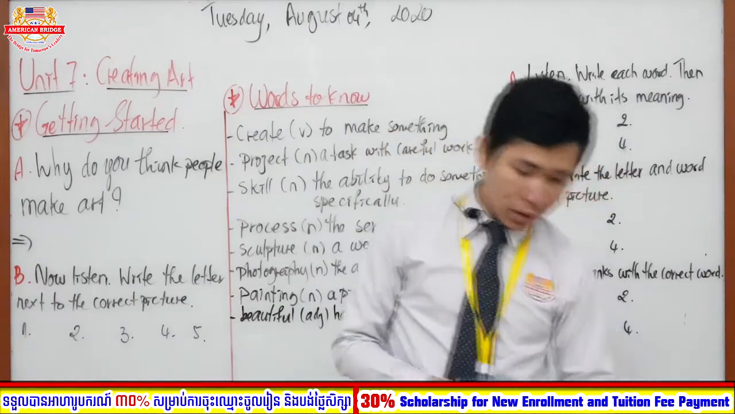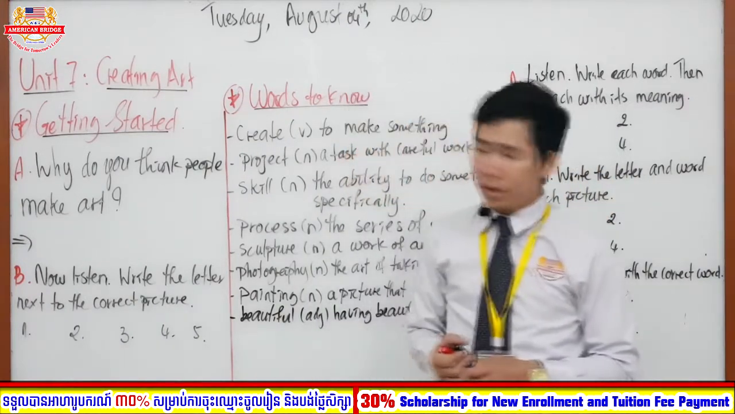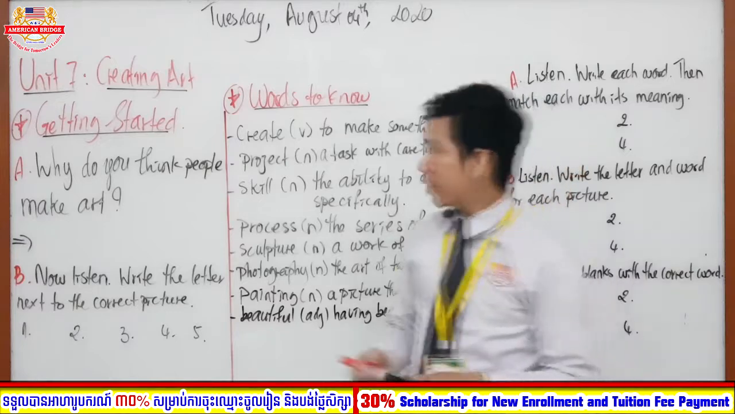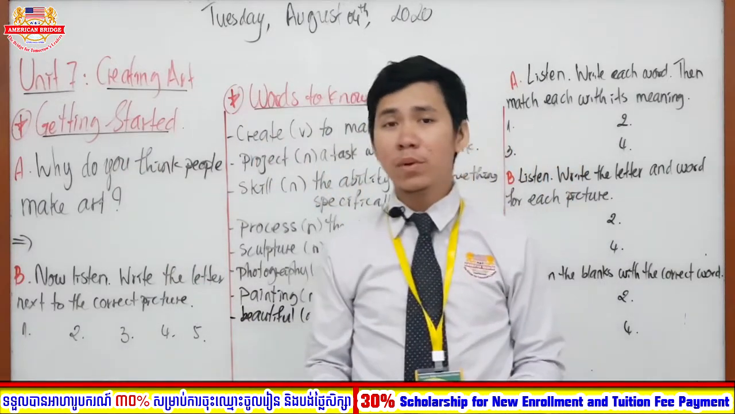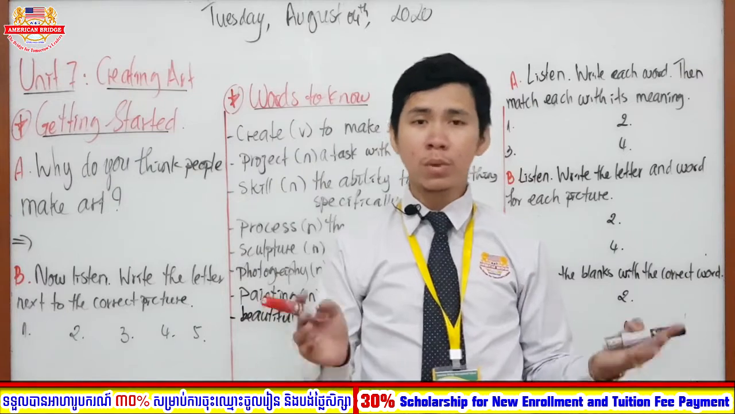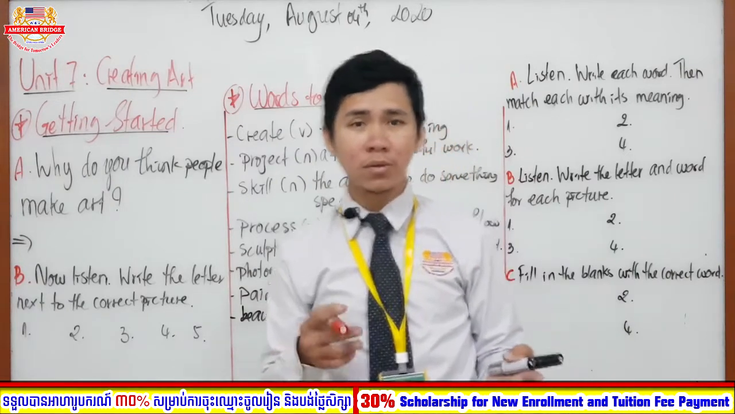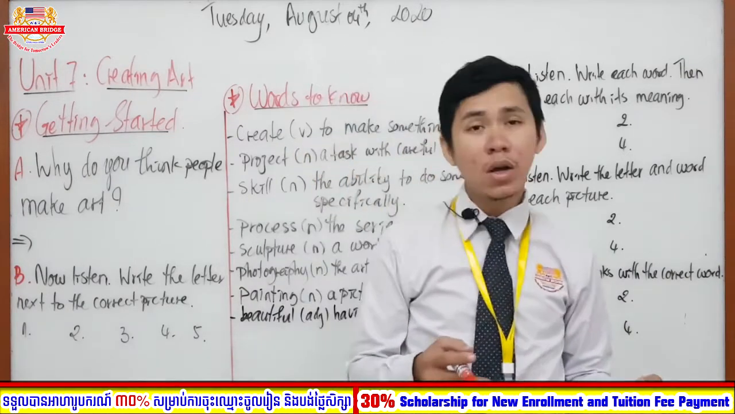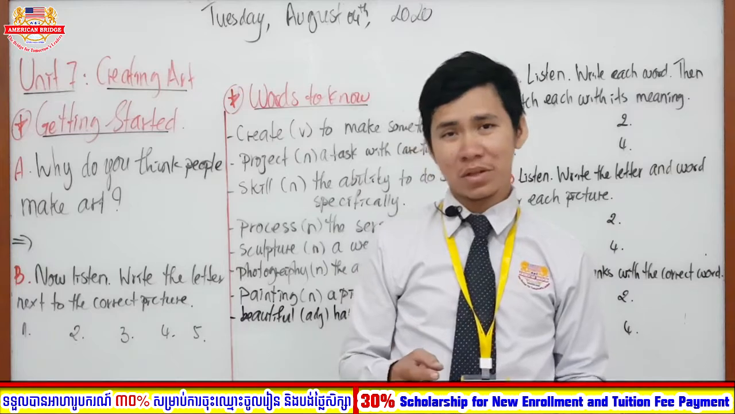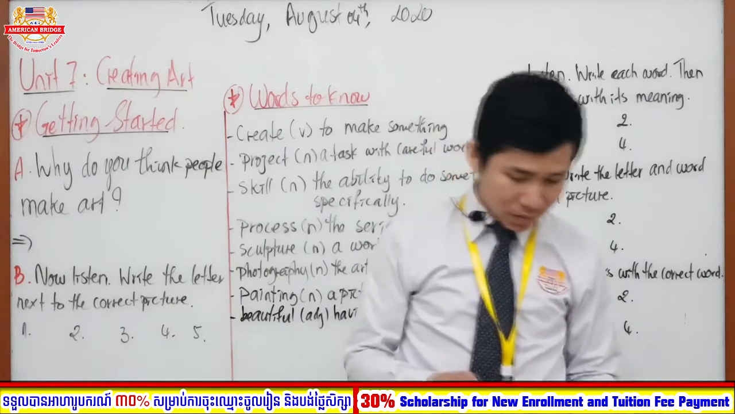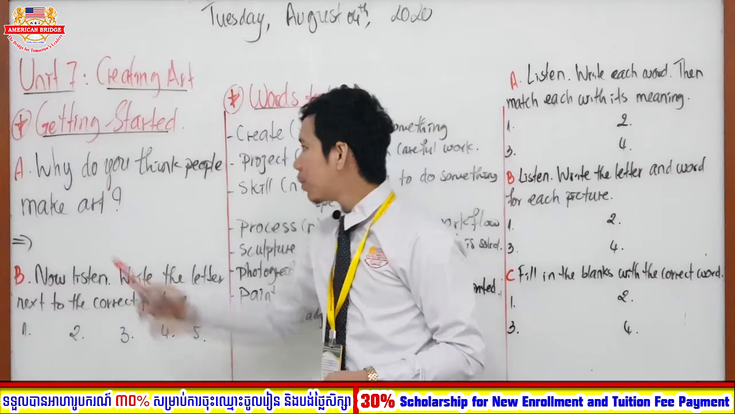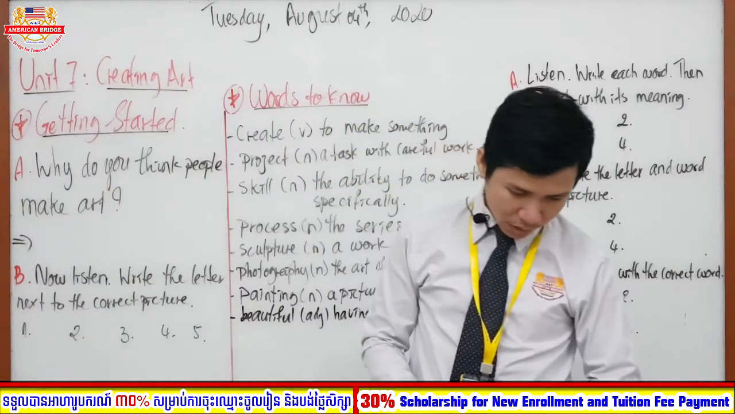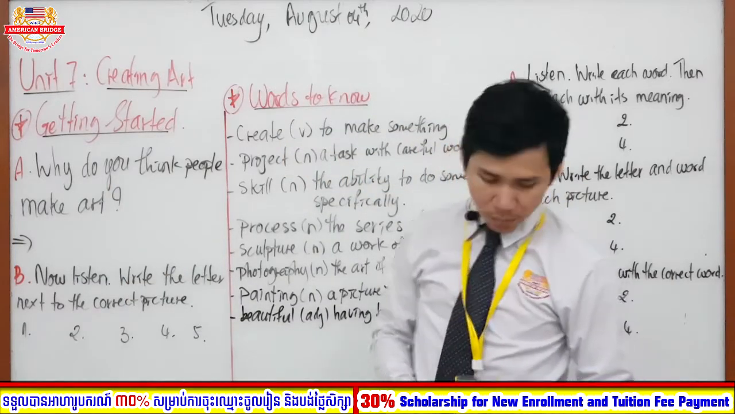Right. So let's move on to our next section, getting started. Before we move on to the vocabulary or other things, we have to look at the pictures, and also what we are going to do first, right? The first one is section A. Section A asks you, what do you think people make art? Why do you think people make art?